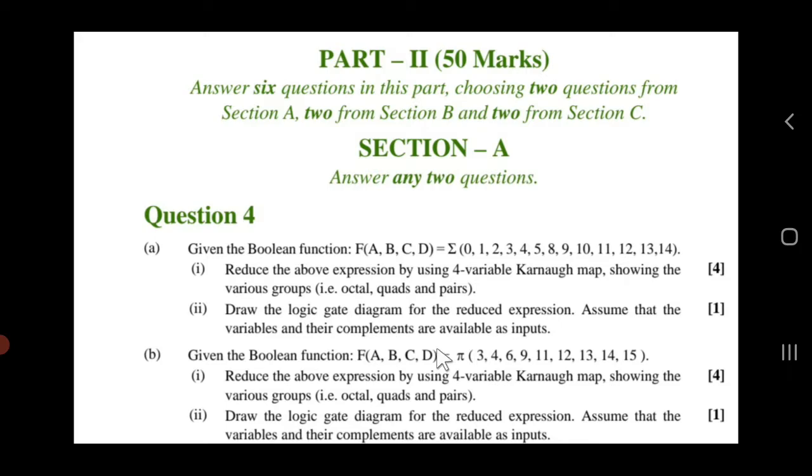And a very common mistake you people make in the examination is that you don't fill in the values properly. For the SOP, you write 1. But when it comes to POS, you forget to specify zeros for the squares in the K-map. You always write 1, so that is wrong. So specify 0 where the POS is there.